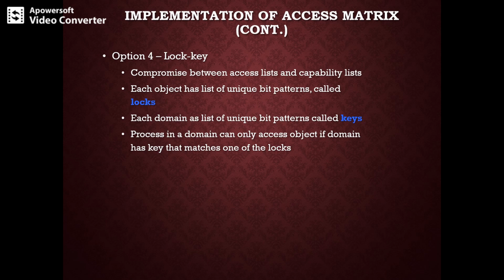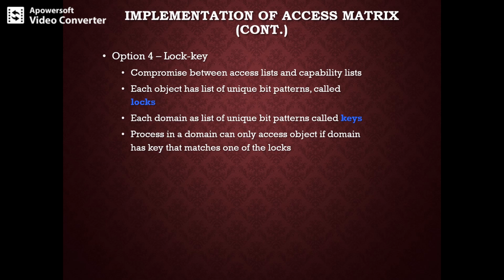In this mechanism, that is the lock-key mechanism, a lock is a unique bit pattern for each object, and there are certain keys. What is a key? Each domain has a list of unique bit patterns, which are called keys.